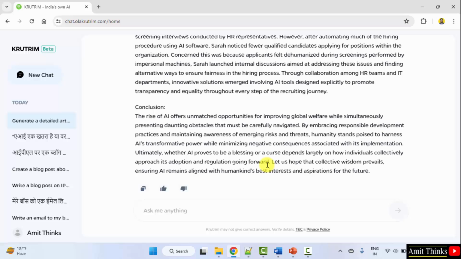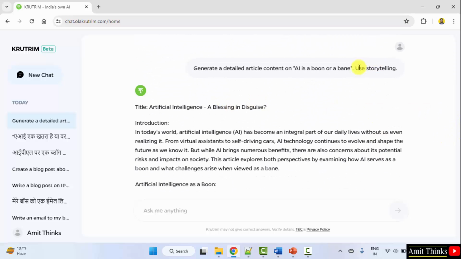So guys, in this way we can easily write articles. Okay, we can also mention here use storytelling, and after that write it in 1000 words. You can also write it in more than 1000 words.